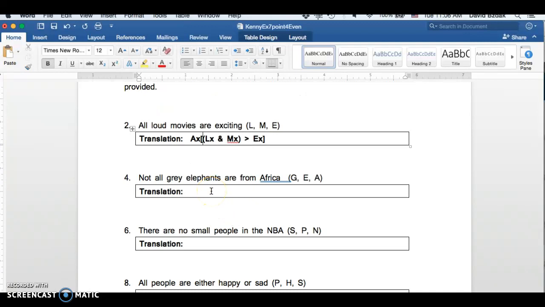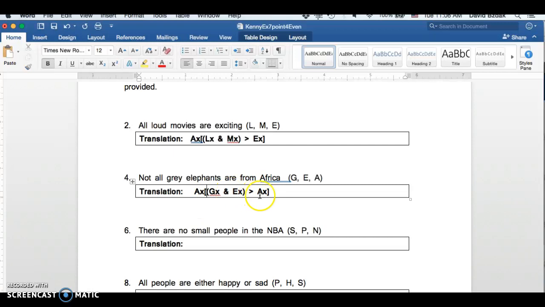Okay, number 4, not all gray elephants are from Africa. So let's ignore the "not" for now and just do "all gray elephants are from Africa." So for all x, if x is gray and x is an elephant, then x is from Africa. And again, we need to get all of that in brackets so the quantifier goes across the whole sentence.